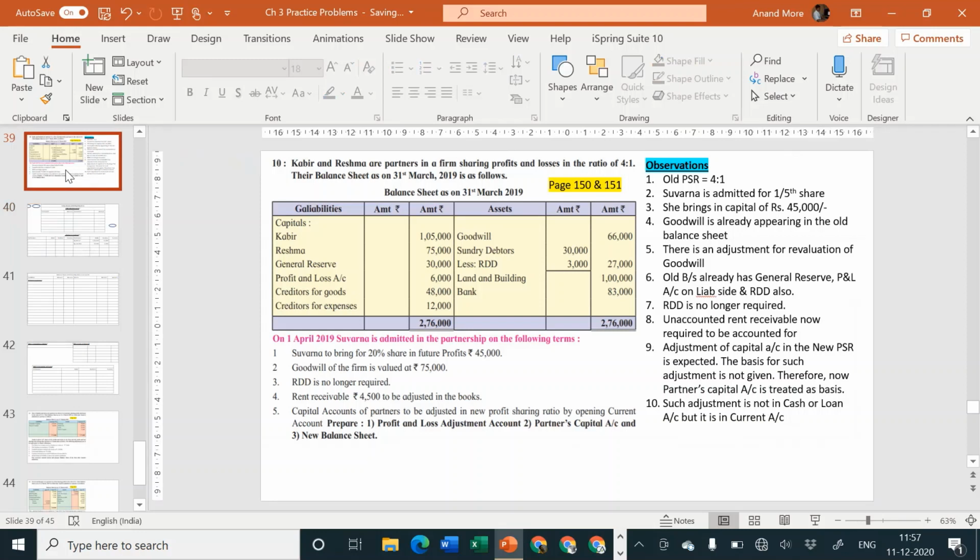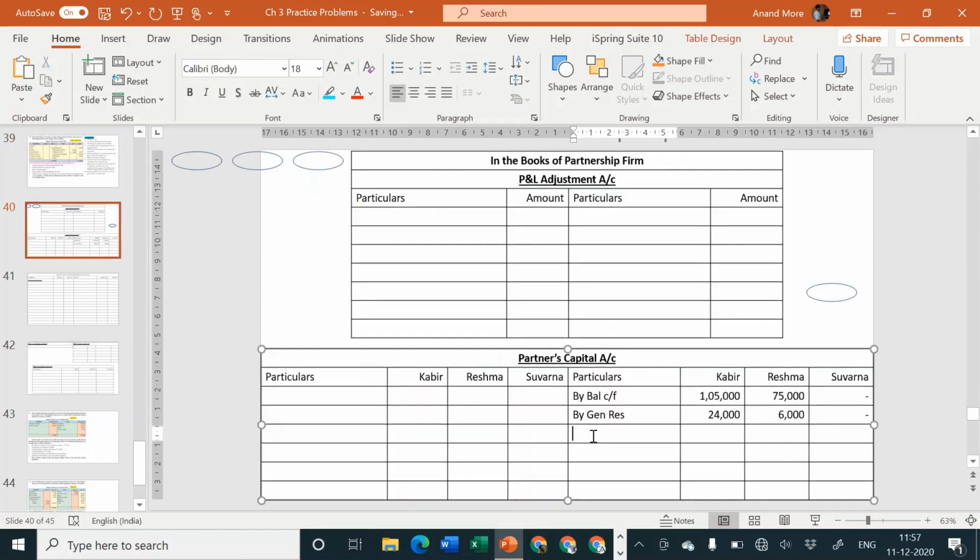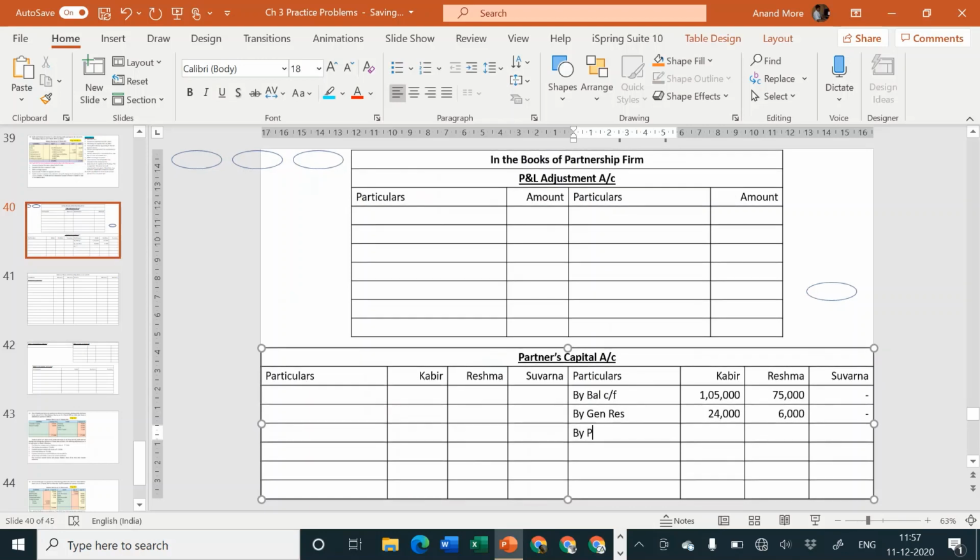Why nothing for Suvarna? Because Suvarna is not an old partner, she is a new partner, so she does not have the right to share the profits of the past. Next is P&L account 6,000. Again it will have to be transferred to old partners in their old profit sharing ratio. It represents past undistributed profits, so we'll say by P&L account. The amount is rupees 6,000, to be divided again in the ratio of 4:1.